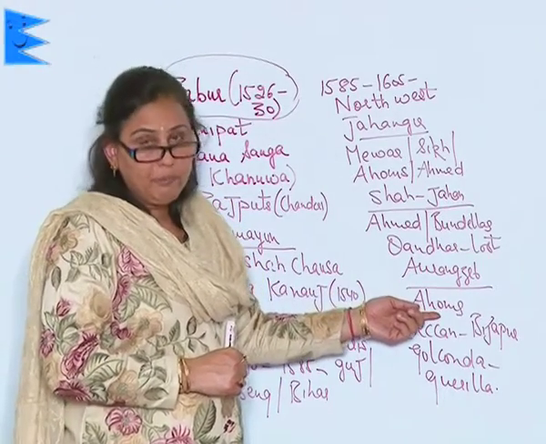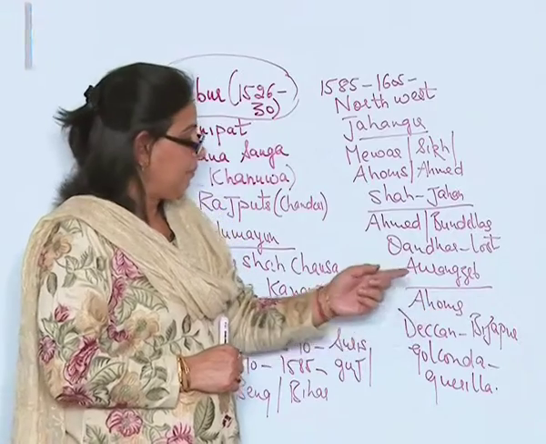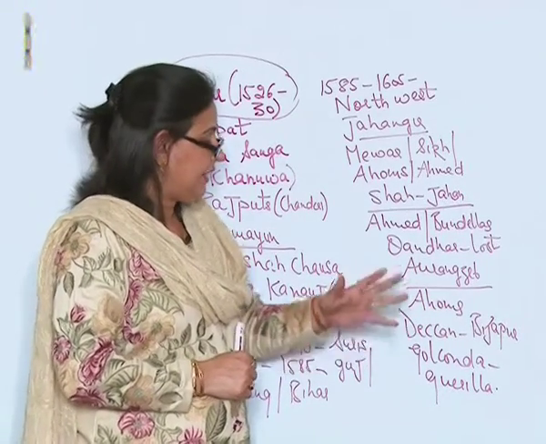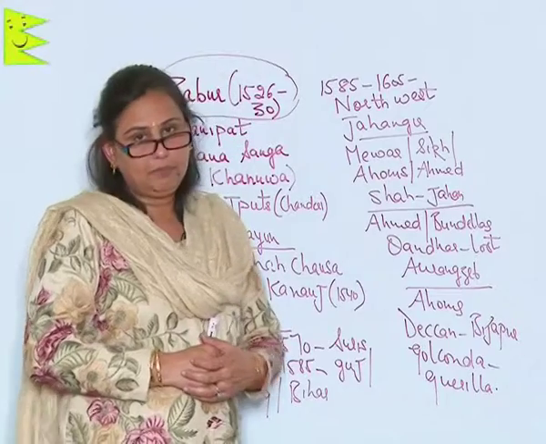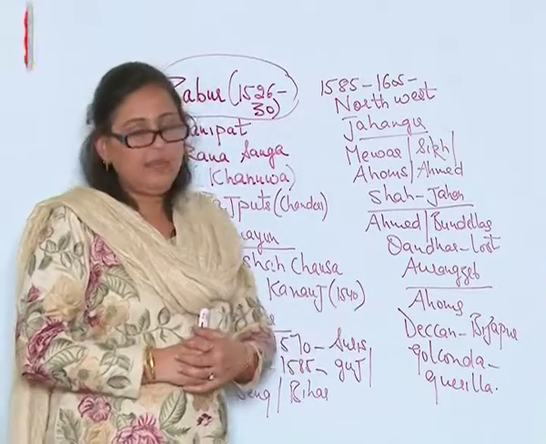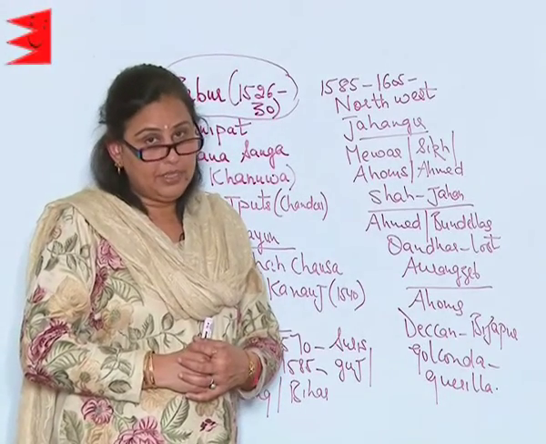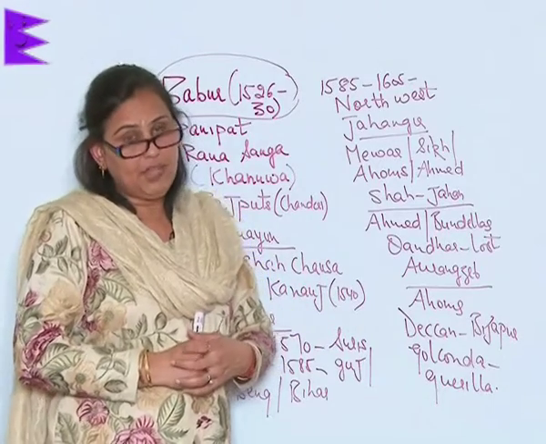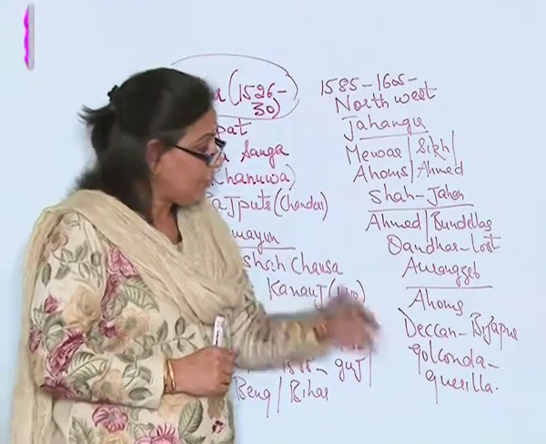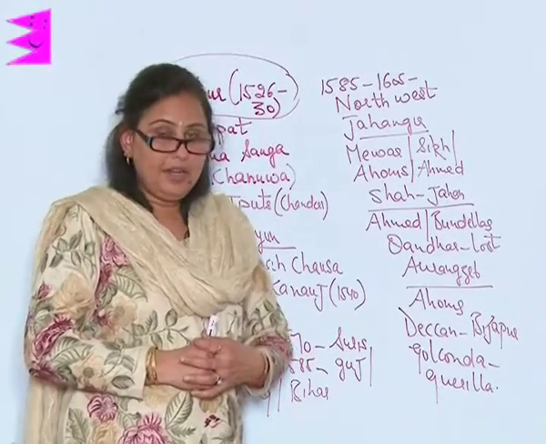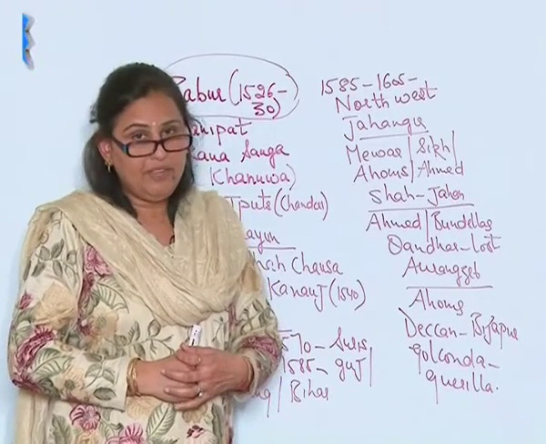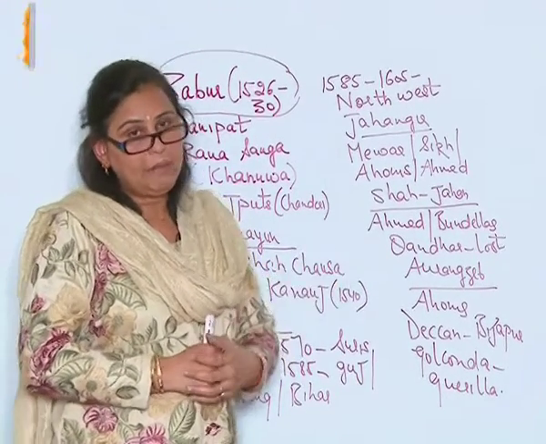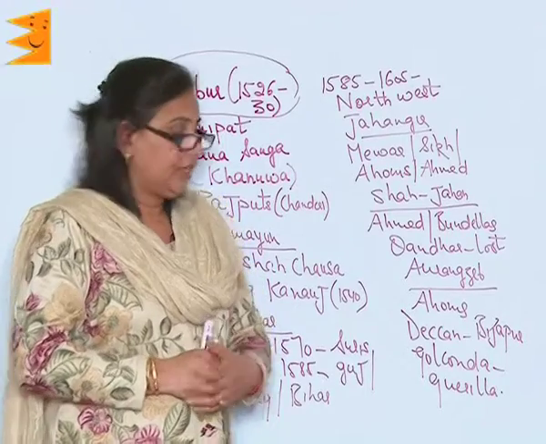Ahoms were the first to be fought by Aurangzeb, followed by his going to Deccan to fight against Bijapur and Golconda. In Deccan, he followed a policy which was very disastrous for the empire, because he stayed on in Deccan for 25 long years without bothering to find out what was happening in North India.